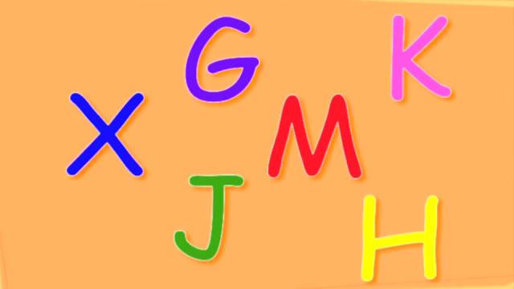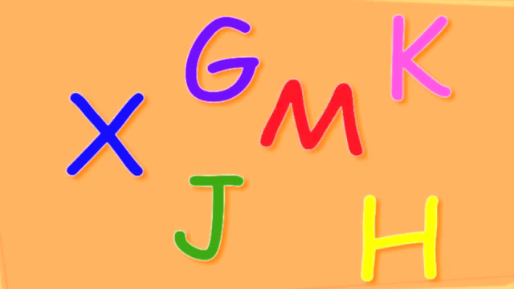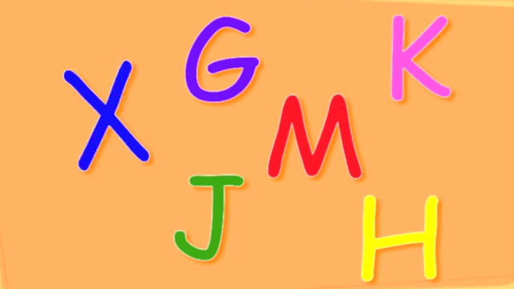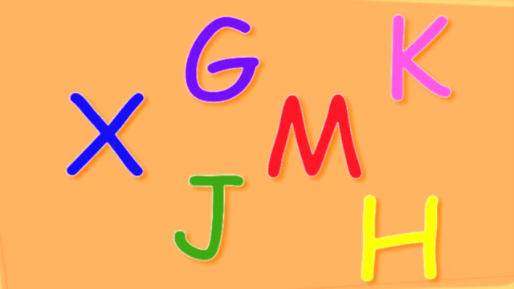Here are a few more alphabets. Can you show me the letter M? That's the letter M. Now can you show me the letter X? That's the letter X. Now can you point to the letter K? That's the letter K. How about pointing to the letter G?